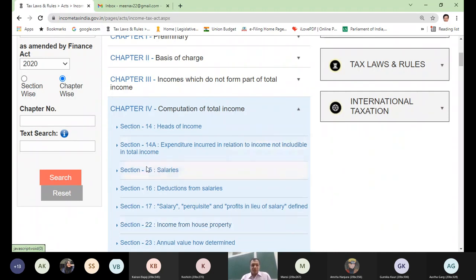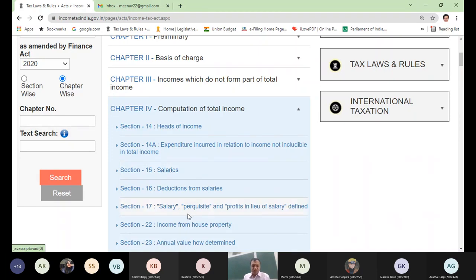So you can say that only in 3 sections the entire salary is over, section 15, 16 and 17. Within these 3, section 17 only tells you the definition. Section 16 only tells you the deduction. And section 15 gives you the base of salary, or it is the founding section of salary, you can say.